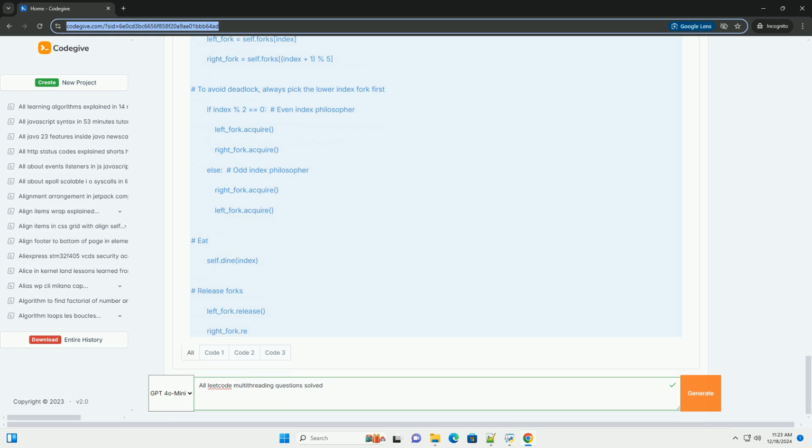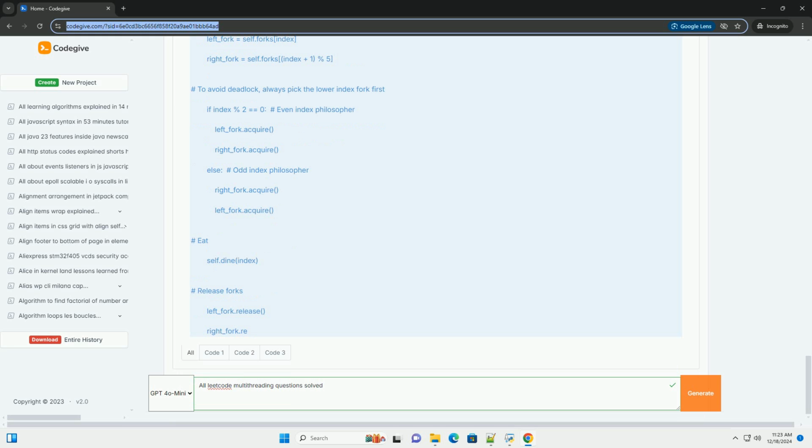Def second(self, printSecond: Callable) -> None: self.lock_first.acquire(), wait for the first thread to finish. printSecond(). self.lock_second.release(), allow the third thread to run. Def third(self, printThird: Callable) -> None: self.lock_second.acquire(), wait for the second thread to finish. printThird().